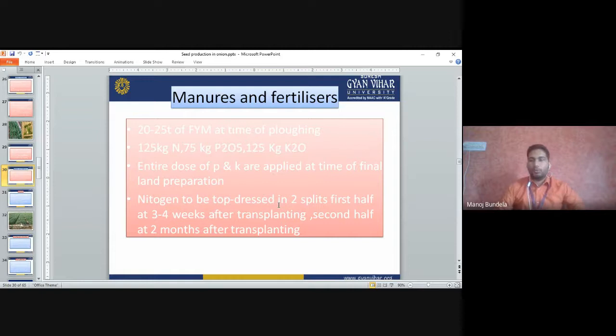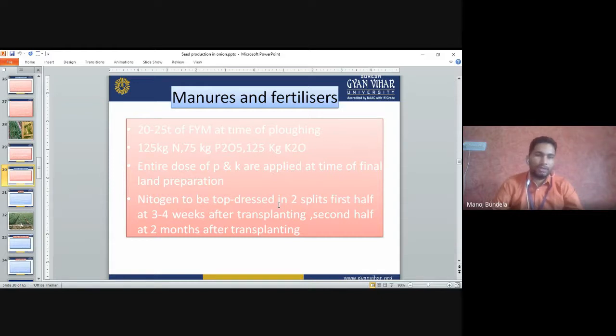We will go for land preparation 2 to 3 times. When we go for final land preparation, after that we will prepare the bed. At that time we will apply the full quantity of P and K, but only half the quantity of nitrogen. The remaining half of the nitrogen we apply in two split doses. The first dose we apply 3 to 4 weeks after transplanting, and the second half dose of nitrogen we apply 2 months after transplanting.